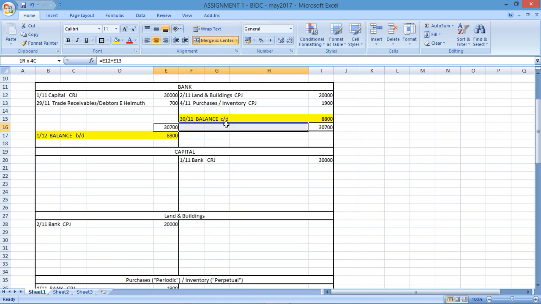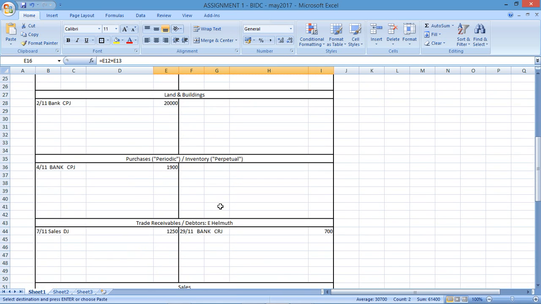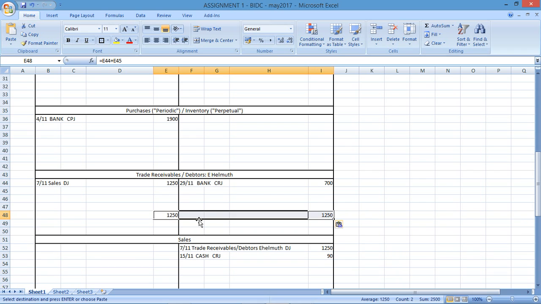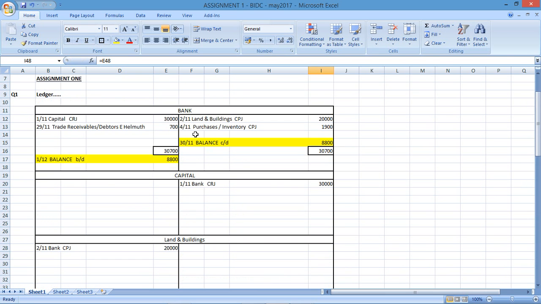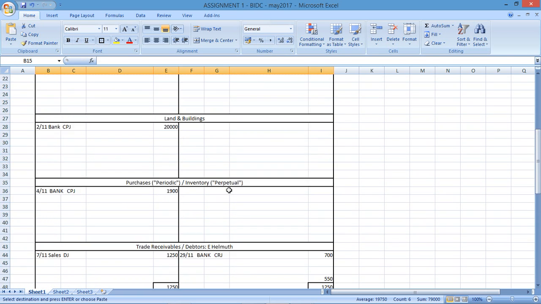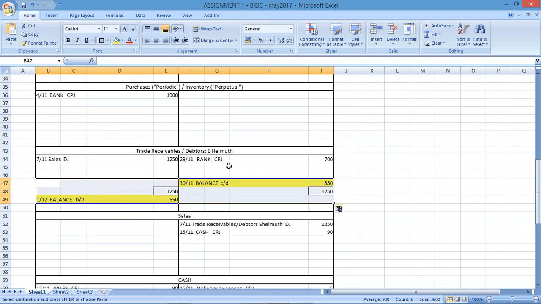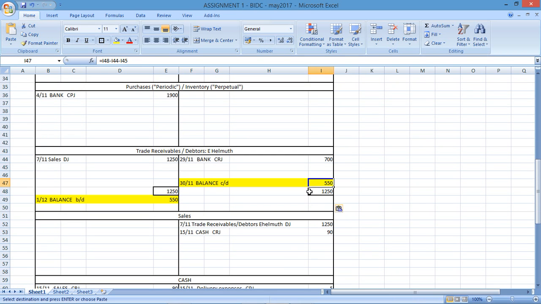So the same story applies. We would be balancing that account by looking for the bigger side. So if I'm looking at the trade receivables, I know that the debit side is bigger, so I'm adding up, okay, which I only have one amount, so there's no need to add up. And then the difference would be the balance that I'm going to bring down and carry down. So the balance carried down would be 550, which is the difference between the 1250 less the 700, gives you the balance that I'll be carrying down and bringing down for that particular account.